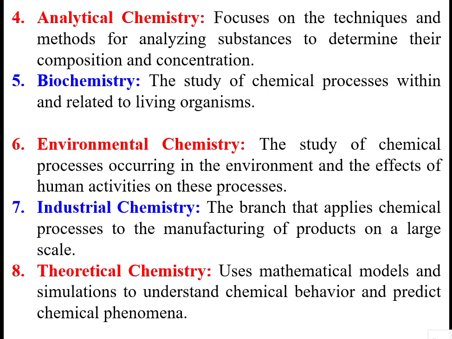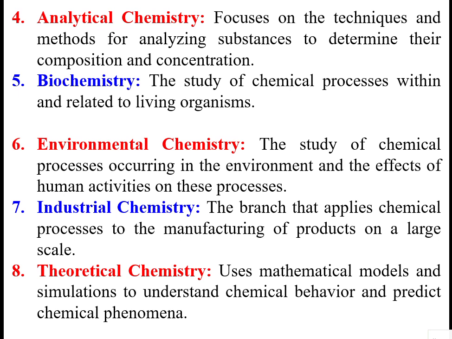So when we are talking about chemistry, for analysis, the techniques and methods for analyzing substances to determine their composition and concentrations, we study in analytical chemistry. Then biochemistry is one where chemical reactions happen inside the living organisms, that is in cells.